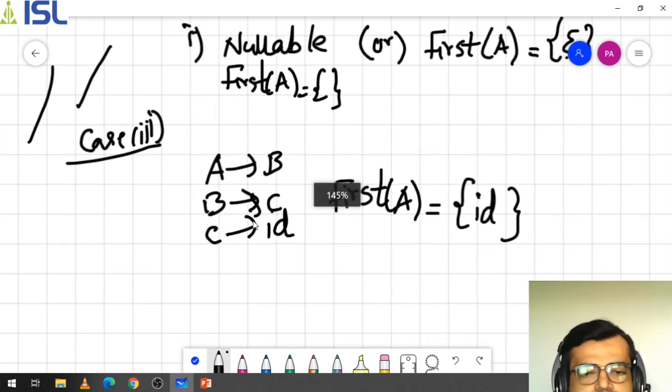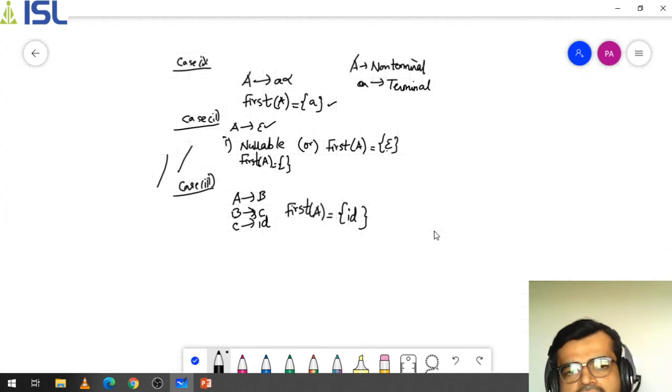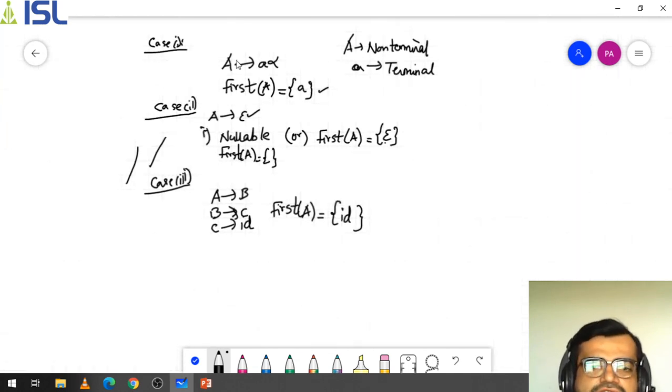In the first case, if you directly have a terminal, you get it this way, as a is a terminal. In the second, as it is nullable, you can represent it like this or else like this. There are two ways to represent it. And if you are not getting a terminal in the first production, you have to go with the connected productions.